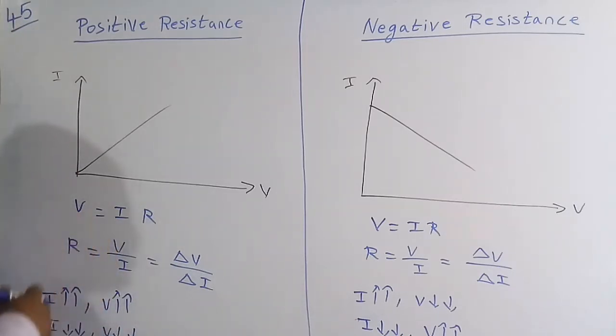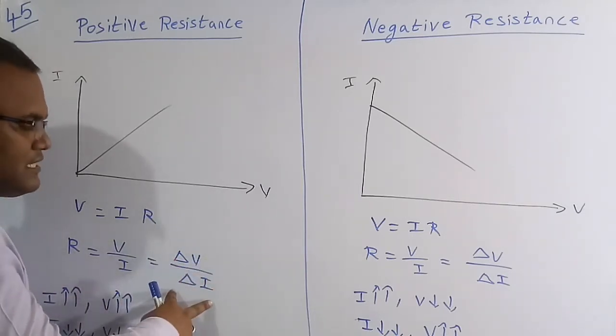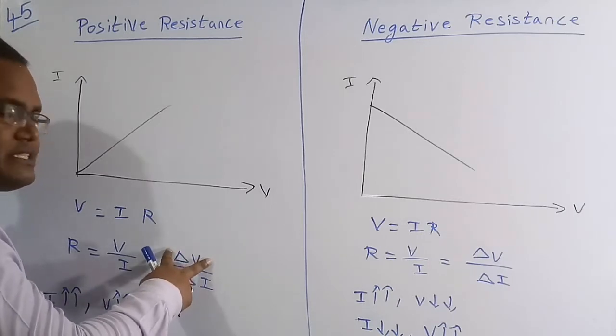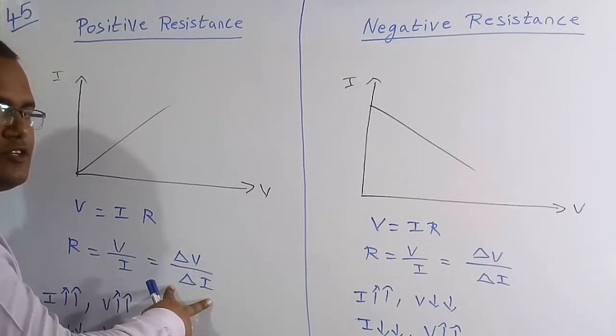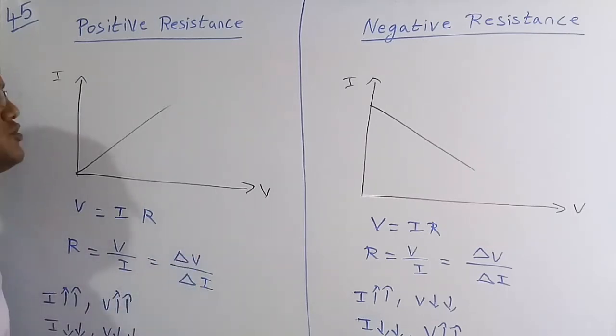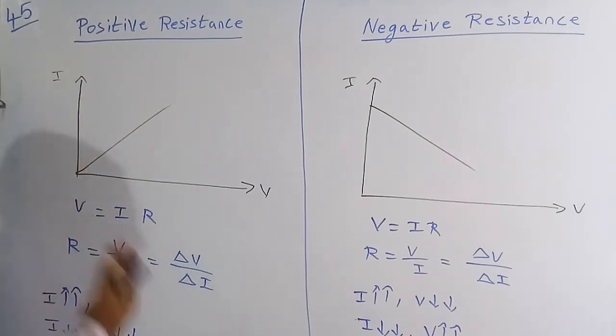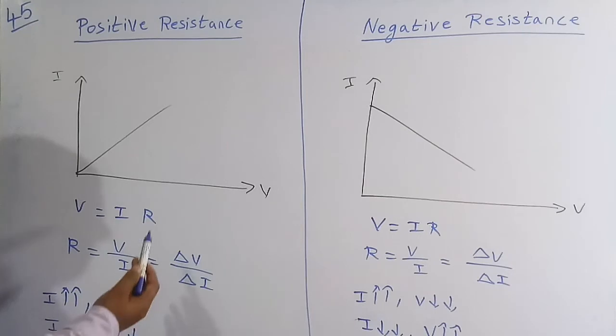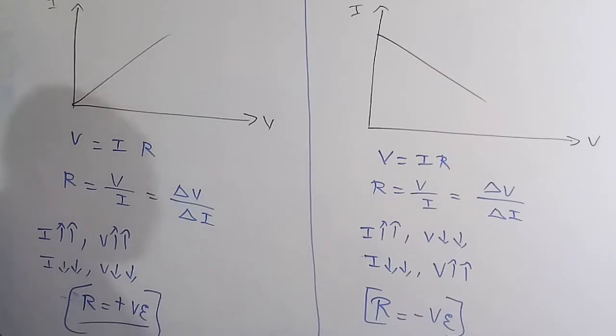Suppose for an element, by Ohm's law V is equal to IR, so R is equal to V by I, which is delta V by delta I, the change in voltage by the change in current. If the change in voltage is positive, then the change in current is also positive. If the change in voltage is negative, then definitely the change in current is also negative. So the overall ratio is always positive, and this has a positive slope. So whenever a voltage-current graph has a positive slope, we can say that element is a positive resistance. Whenever the current increases, the voltage increases, and whenever the current decreases, the voltage decreases, so R is always positive.